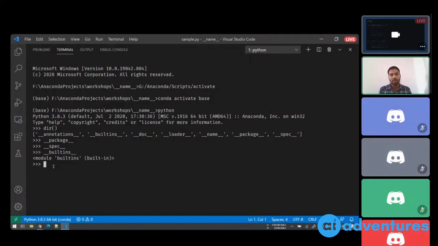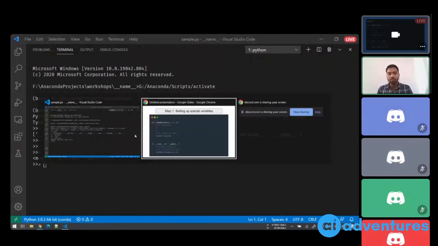When you import one package, I can say import numpy. So for executing this piece of code, these internal variables are required. Okay, so the Python programming language itself makes use of most of these internal variables, and in some cases the end user can also use these things.